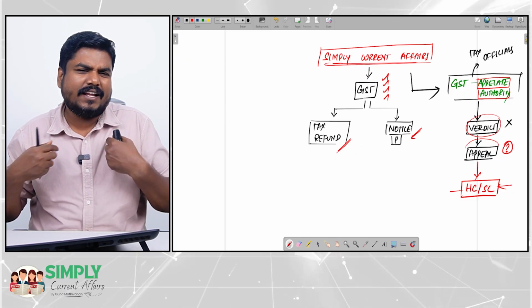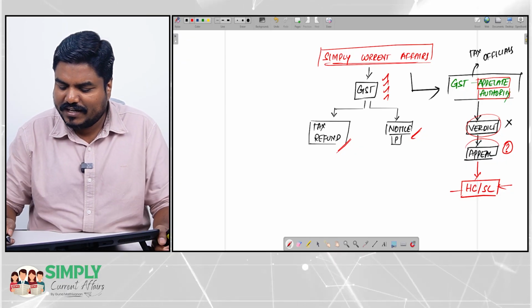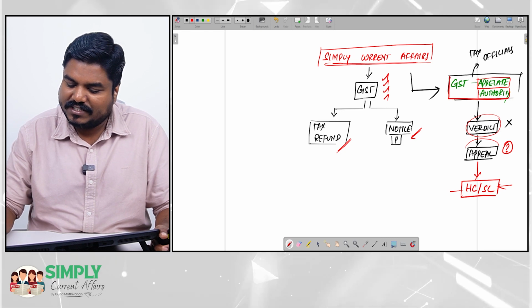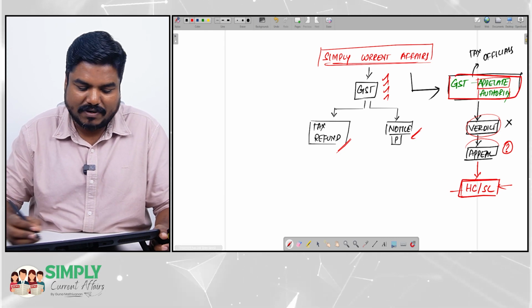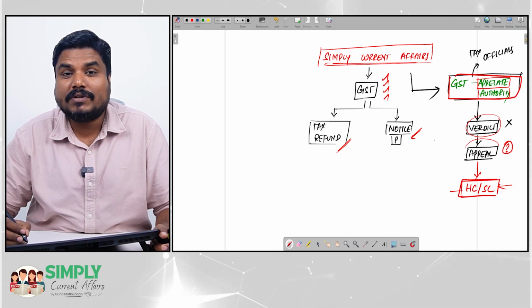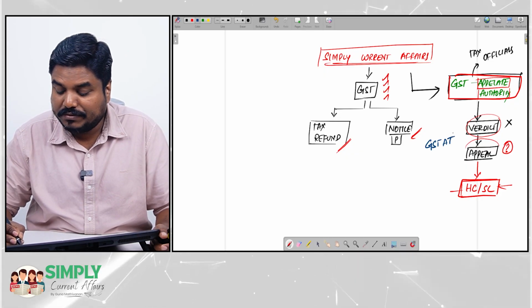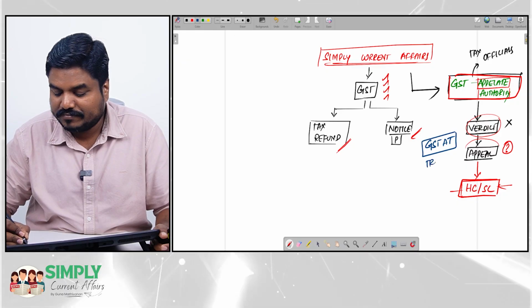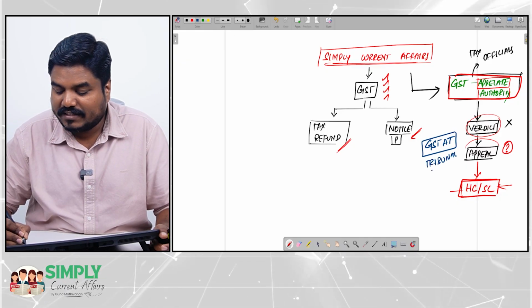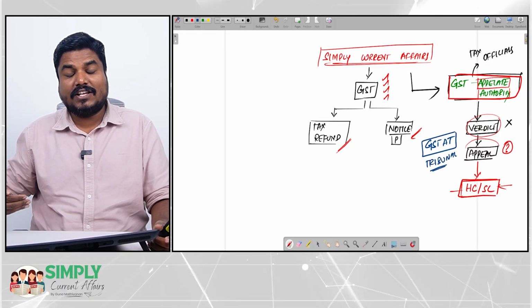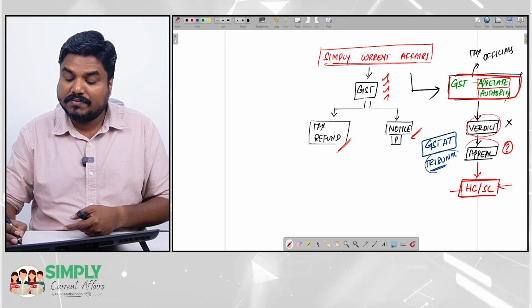So it would be nice, right? I used to always think, it would be nice, between the GST officials and the High Court and Supreme Court, why not a tribunal? Why not a GST Appellate Tribunal? Between the tax officials and the higher judiciary, if we have a tribunal, we know what a tribunal is.